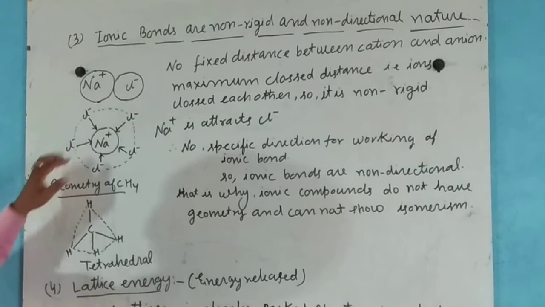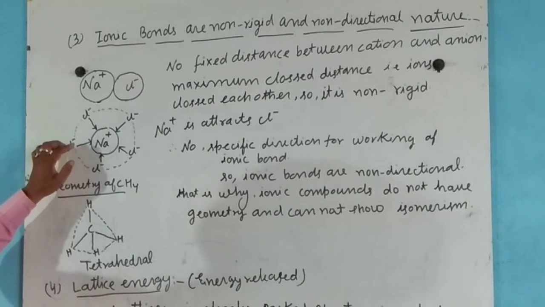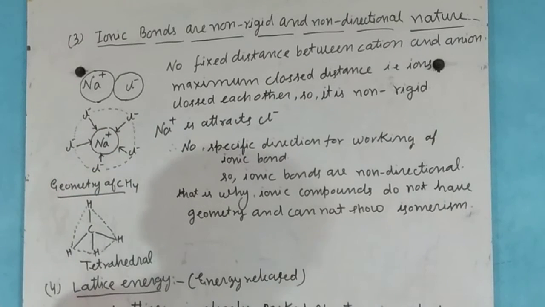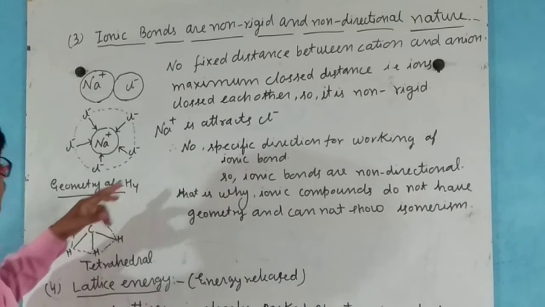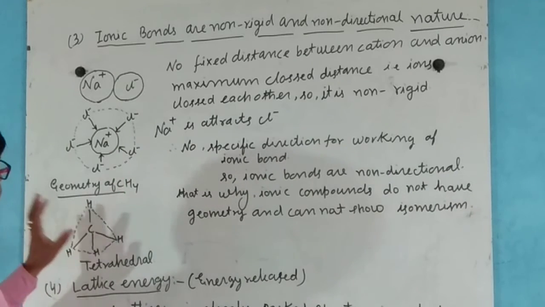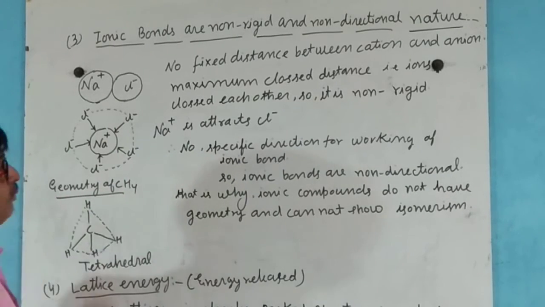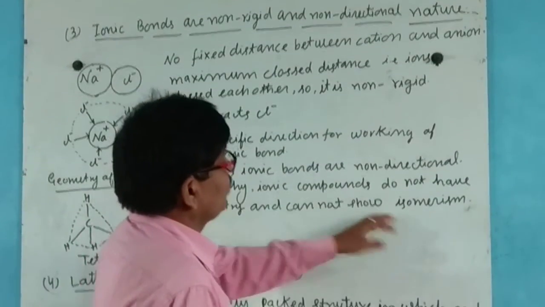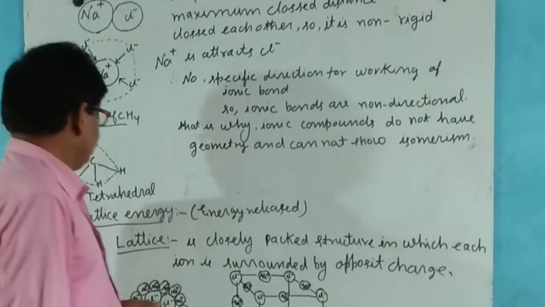Here, these are not fixed directions and do not show geometry, just like the geometry of methane is tetrahedral. So, if an ionic compound does not show this type of geometry, therefore it cannot show isomerism.